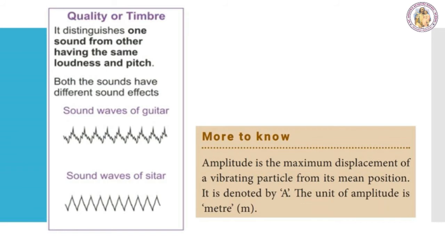Then, more to know. As you already know, amplitude is the maximum displacement of a vibrating particle from its mean position. It is denoted by the letter A. The unit of amplitude is meter.